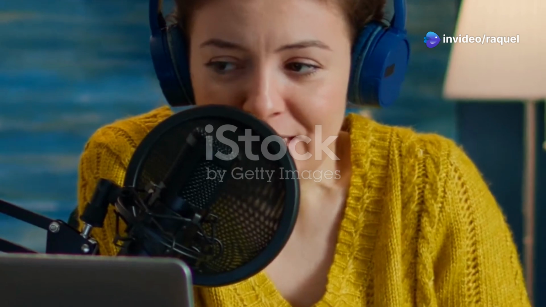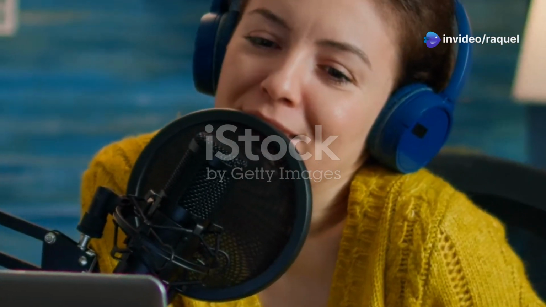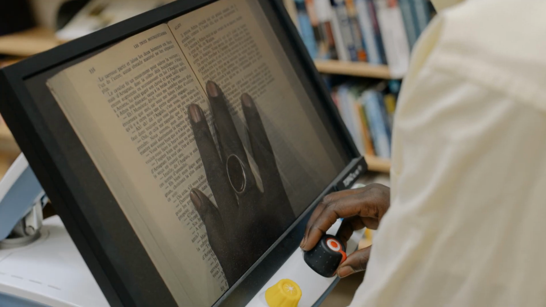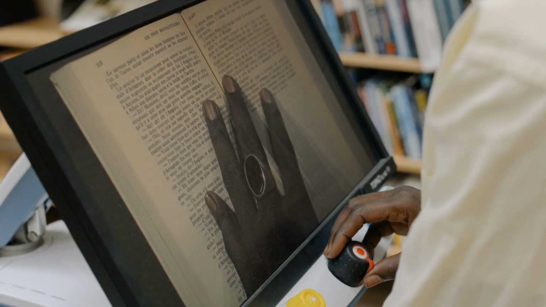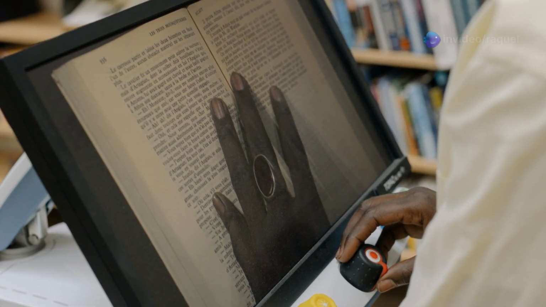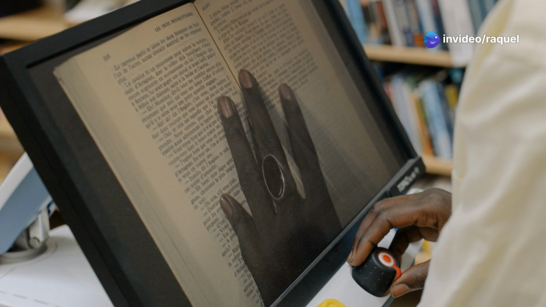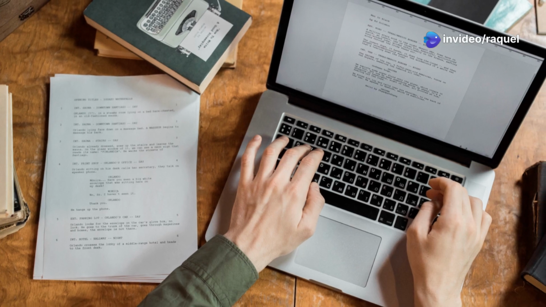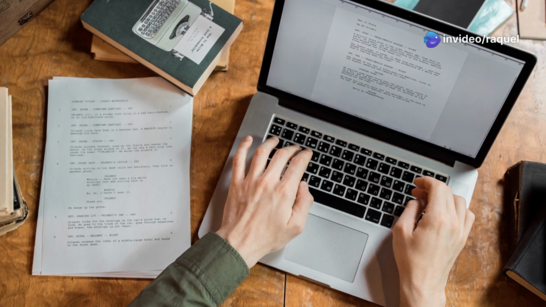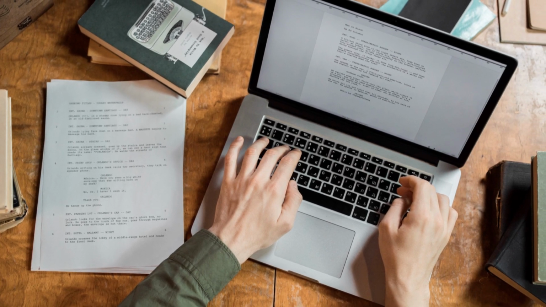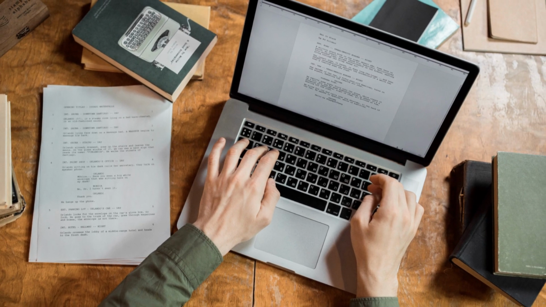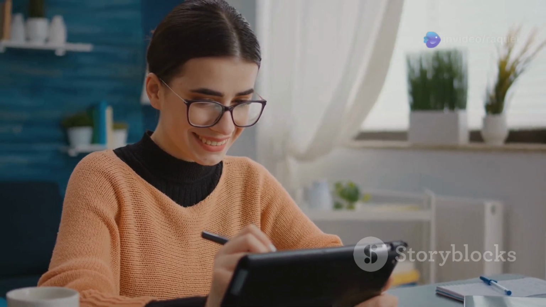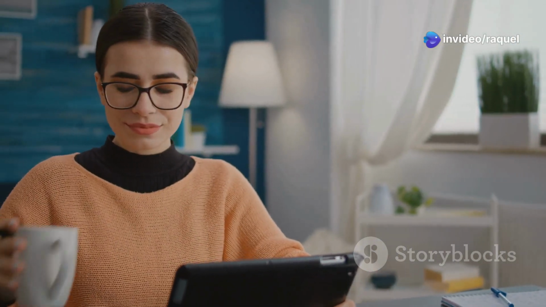Section 6. From manuscript to marketplace. Uploading your ebook. With your ebook content complete and your eye-catching cover designed, it's time to package your masterpiece and prepare it for the digital marketplace. This step involves formatting your manuscript, converting it to the appropriate file format, and uploading it to your Google Book Partner account. First, ensure that your manuscript is thoroughly edited and proofread.